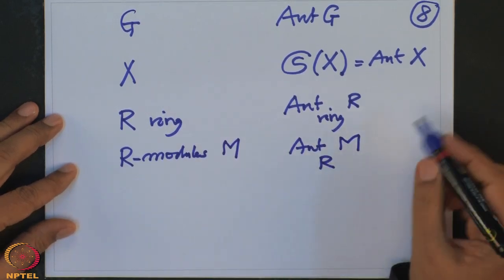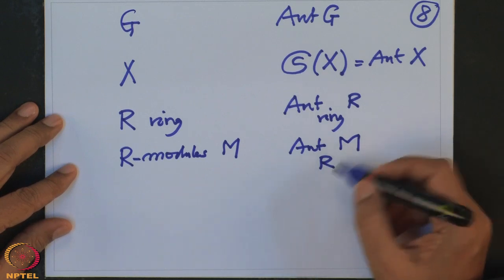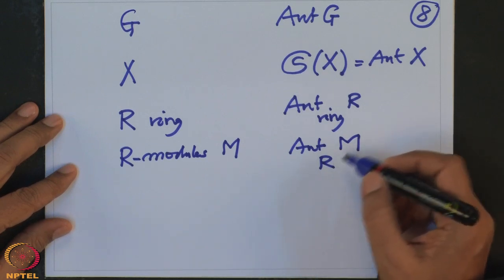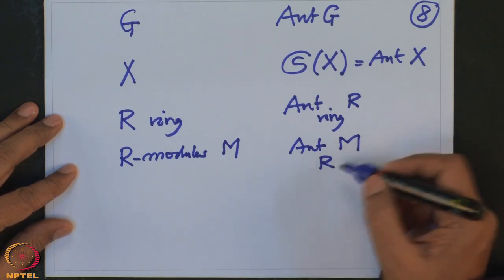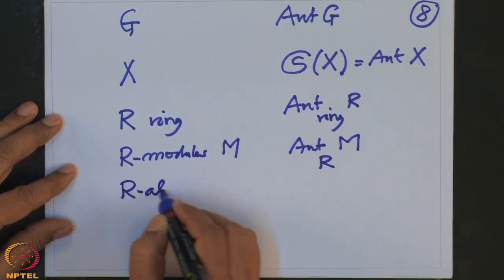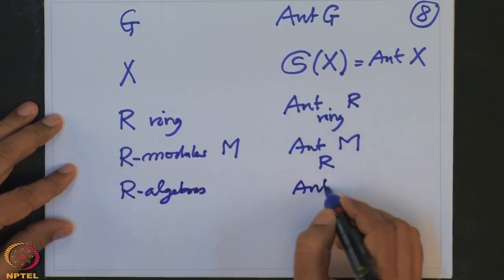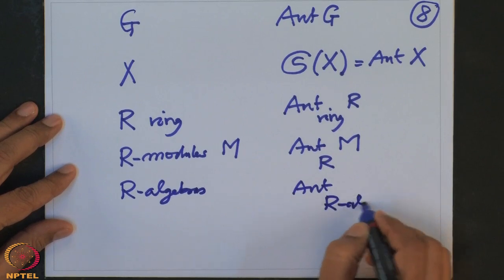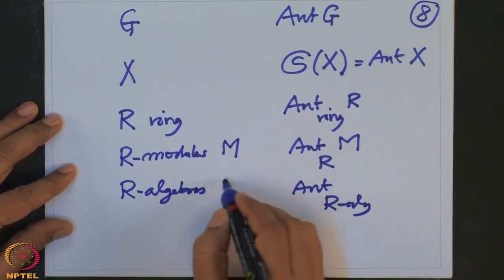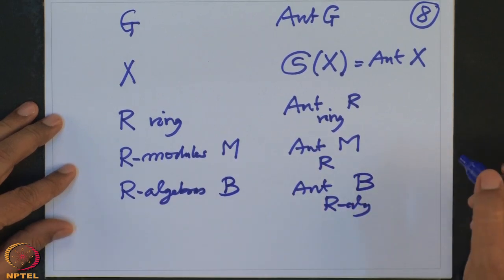That means all automorphisms of the module, meaning they are R-linear maps, module homomorphisms that are bijective. Or you can do R-algebras generally. So that will be Aut R-alg, and if the R-algebra is B, then it is Aut_alg(B).